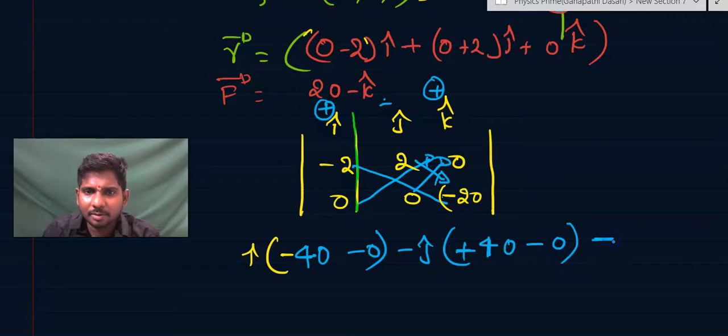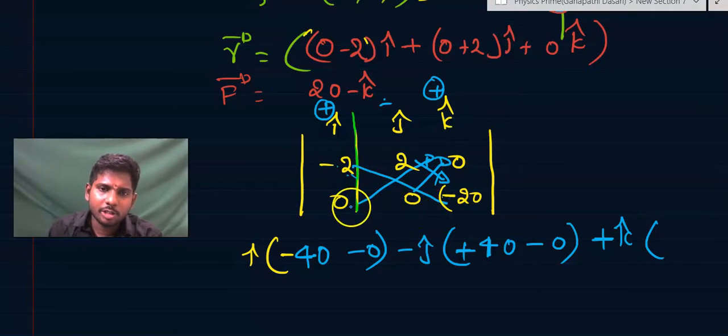Similarly plus k into minus 2 into 0 minus 2 into 0, that means 0, after cutting the k vector line and the horizontal line.